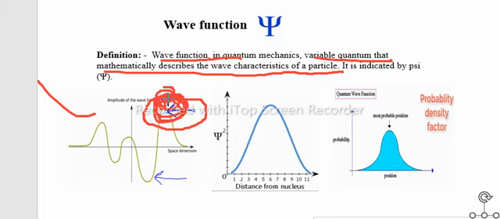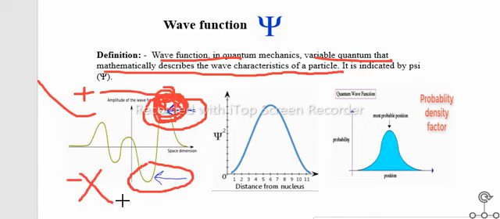If we see the lower peak, we see a negative value, meaning the upper value is positive and the lower value of the peak is negative. Is the chance negative? No, because probability cannot be negative. It means that this psi has no physical significance, the same as a negative sign under the square root cannot be possible.